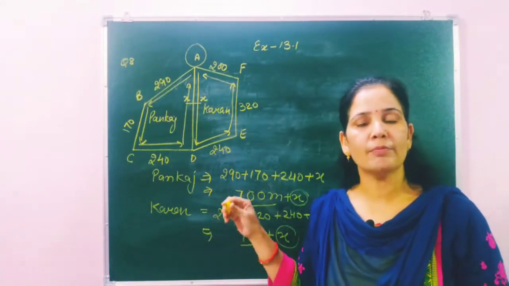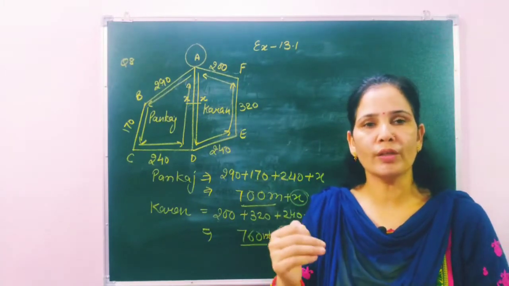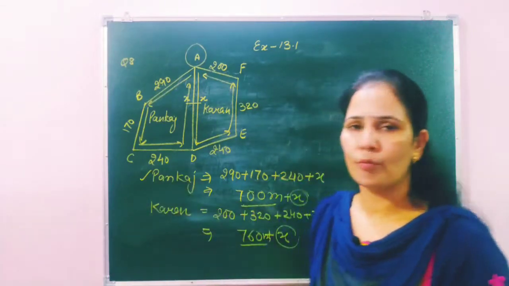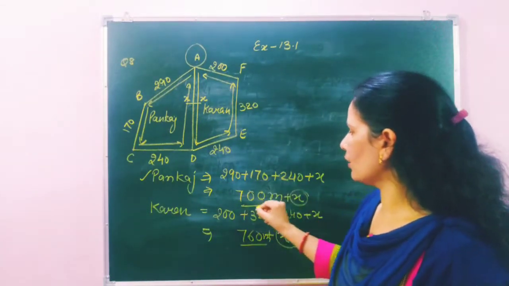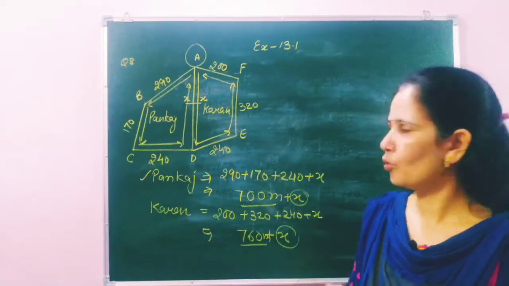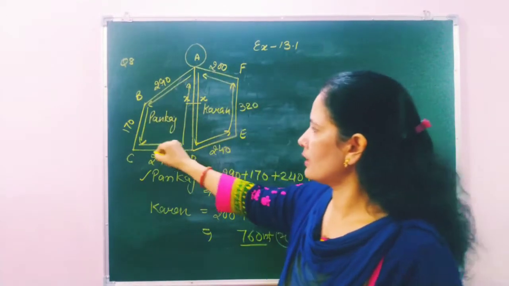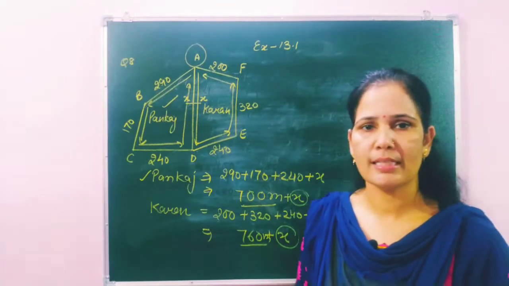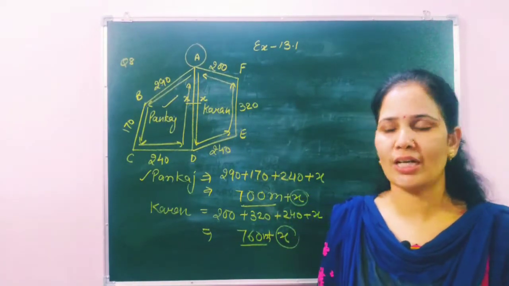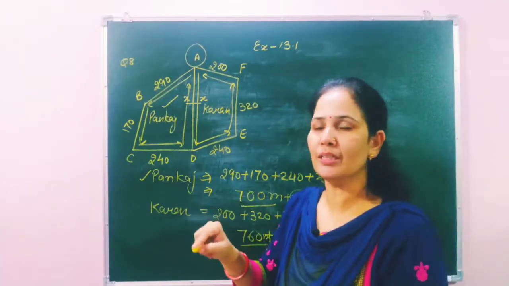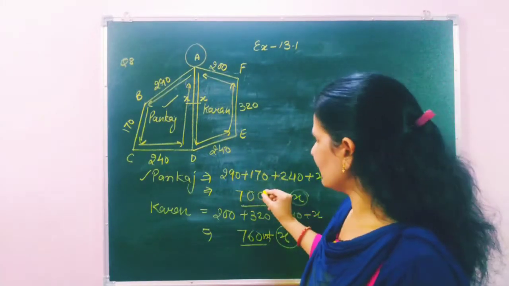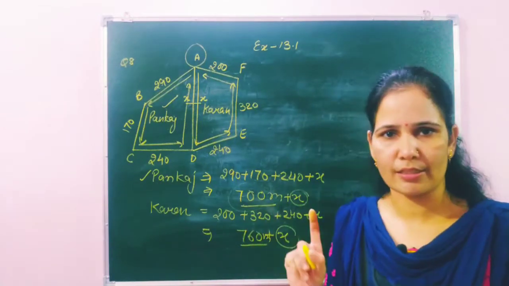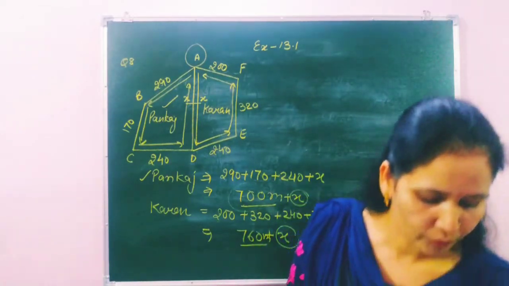So if you cover more distance, you will reach later. So who will reach earlier? Pankaj. Why? Because Pankaj has to cover less distance. So after this round, Pankaj will reach earlier. Okay students, again I repeat, why did Pankaj reach earlier? Pankaj jaldi kyon pahuncha? Because Pankaj has covered less distance. Karan covered more distance. Okay students. Now then after, move to the next question.